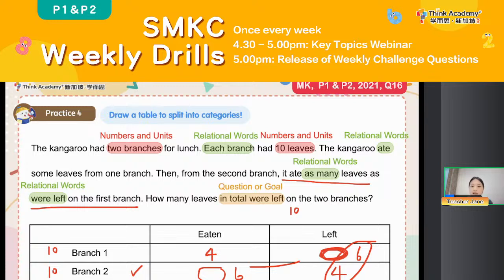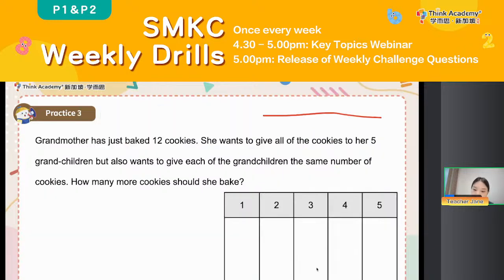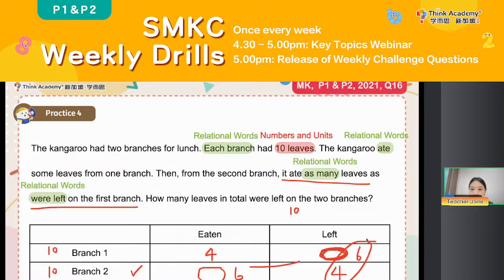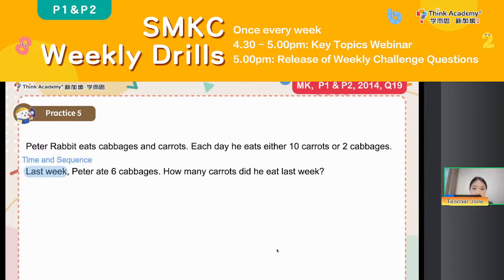So you see, the table can also help us split the information into categories. Just now we learned about the visualize, right? You see the visualize. And then this time we learn about how we can draw the table to split into categories. Then let's move on, the last one.